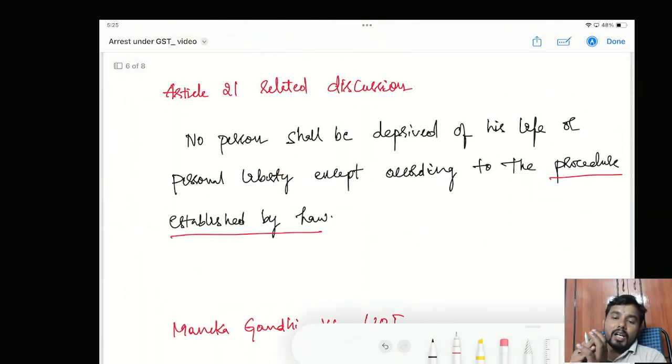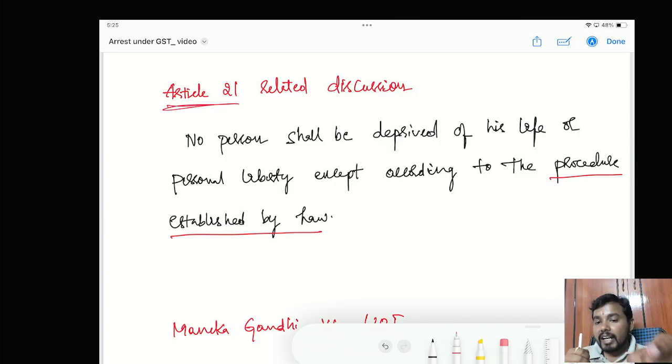Now we have already covered Article 22. Now there is another constitutional aspect, that is the Article 21 related discussion. Article 21 gives all the citizens a right to life and personal liberty. Whenever an arrest is happening, it means that you are taking the personal liberty from me. You are taking the right to life and personal liberty from me. So arrest always takes away the right to life and personal liberty from you.